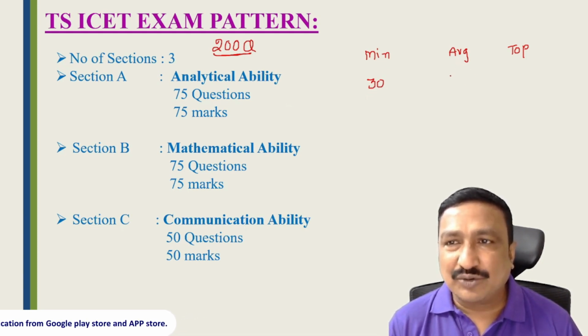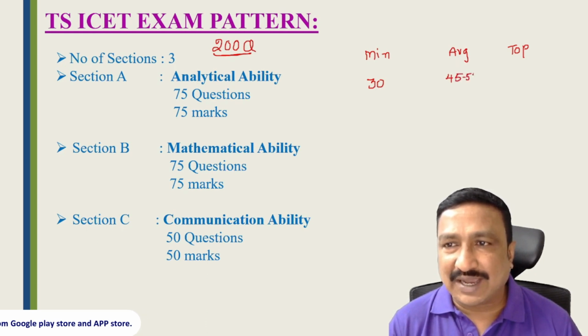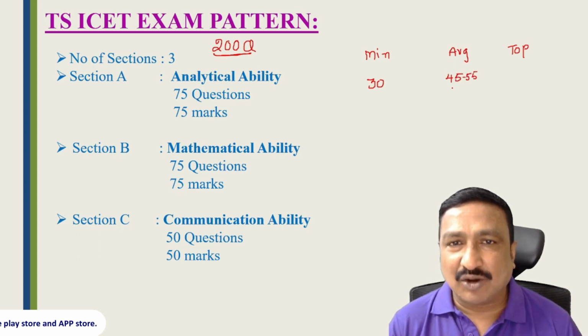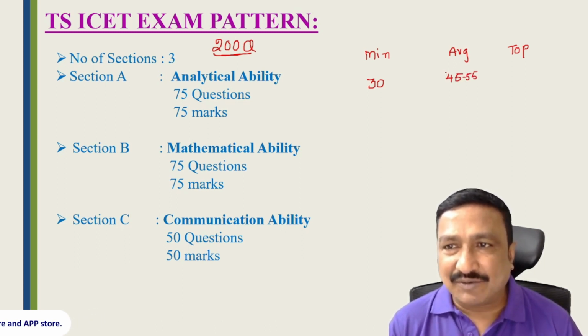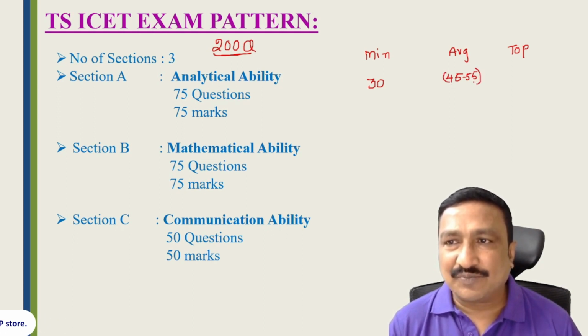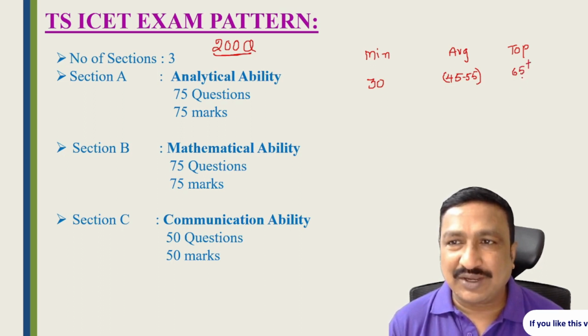The average score is 45 to 55. If you take coaching or register for an online course and prepare seriously, an average student can score 45 to 55 marks. And top students who are very good in reasoning ability can easily score 65 plus. So the top score is 65 to 75.